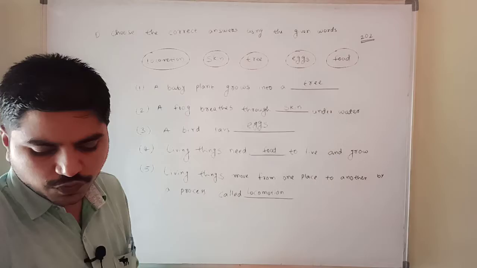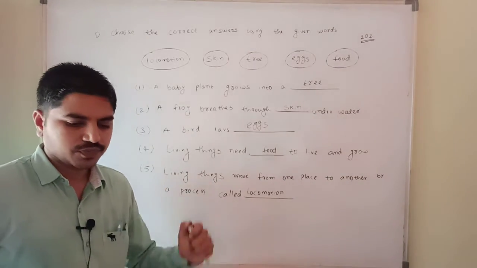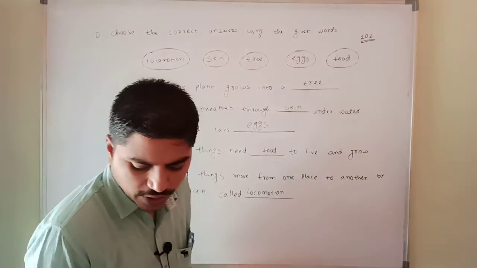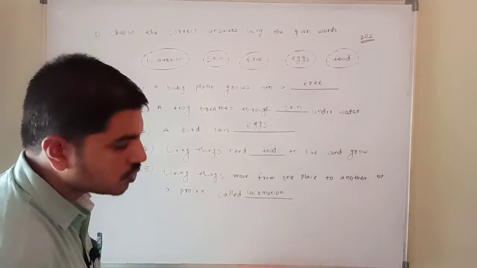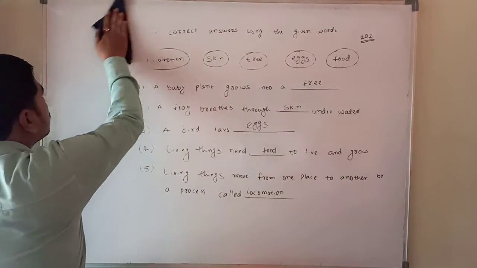Right. Now we'll go for the question and answers they have given. We'll discuss the question and answers, right? Okay. I'll rub the board and continue to write the question and answers. So all of you children, you can write the question and answers in your book.